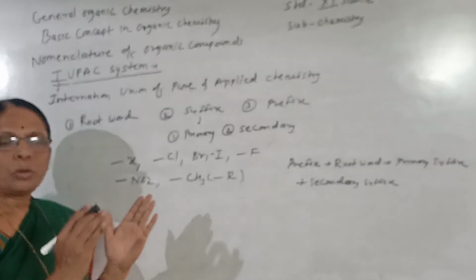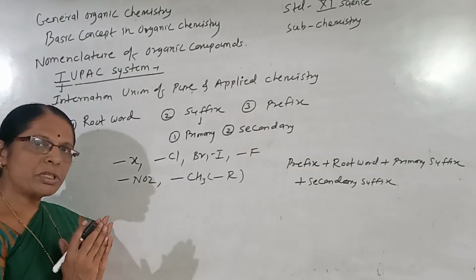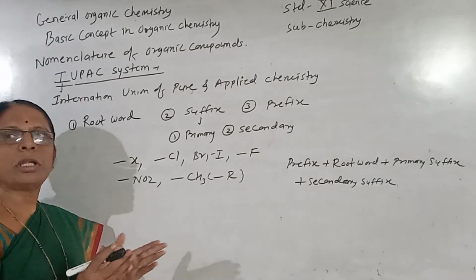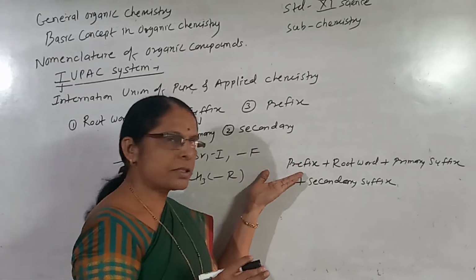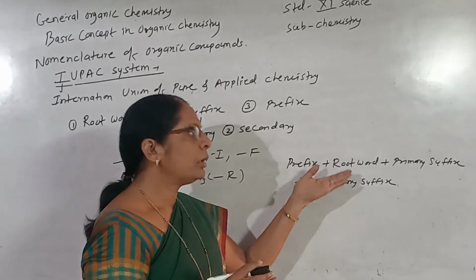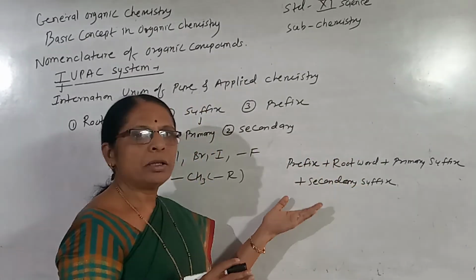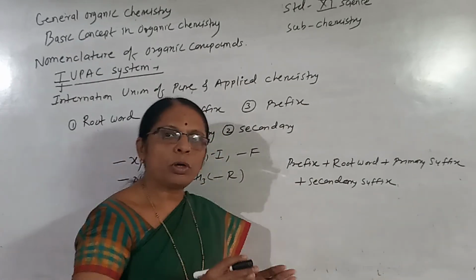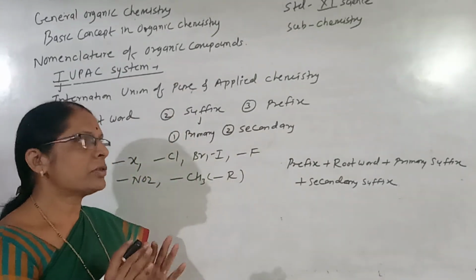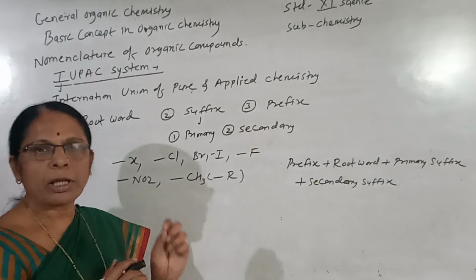So the total IUPAC name of the organic compound is obtained by considering the prefix, then the root word, then the primary suffix, and then the secondary suffix. If you add them, you get the total name, that is the correct name of the organic compound.